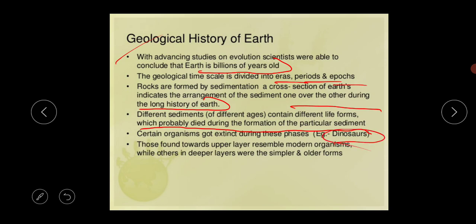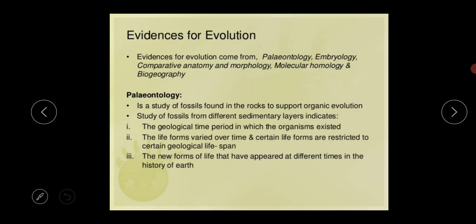Have you heard the term dinosaur? Have you heard the species name? I hope all of you have heard it, and all of you have seen the Jurassic Park movie also. Once upon a time, the dinosaur was the predominant animal in the whole world. But after a certain era, after a certain period, these organisms went extinct wholly, because they could not survive properly on our earth. Those found towards the upper layer resemble modern organisms, while others in deeper layers were the simple and older forms.